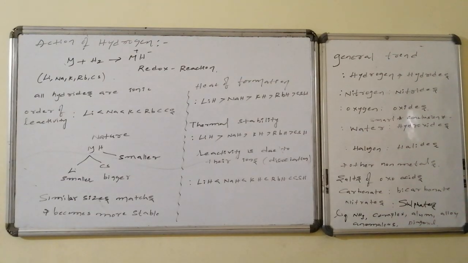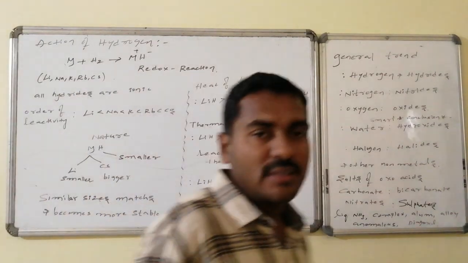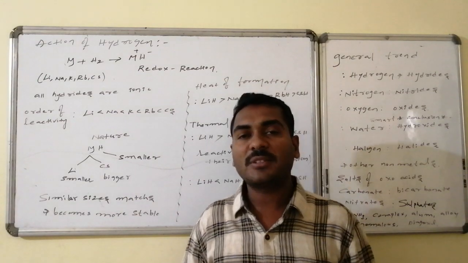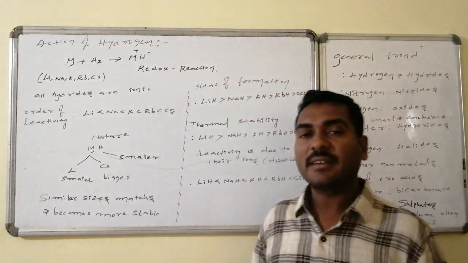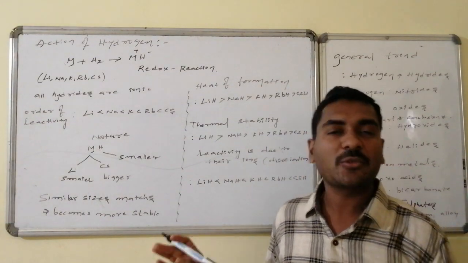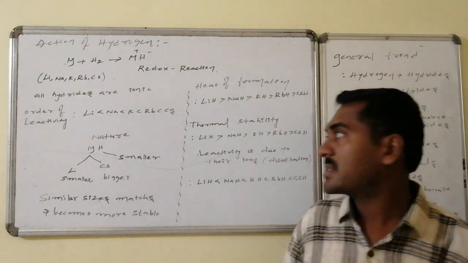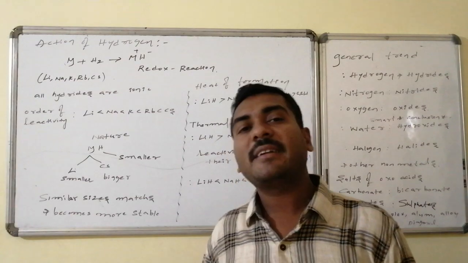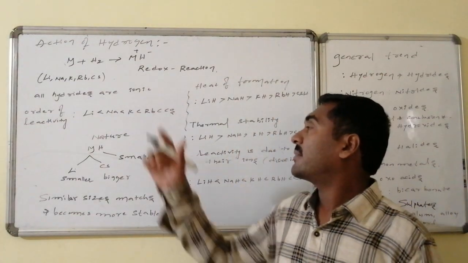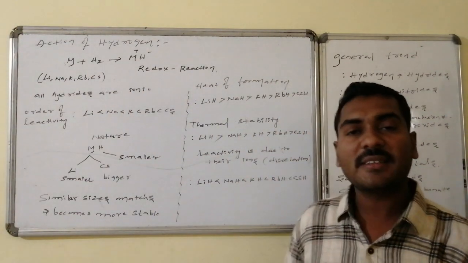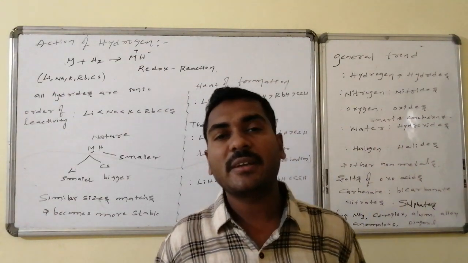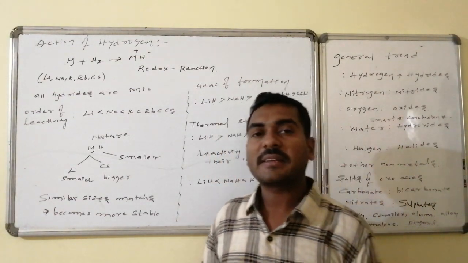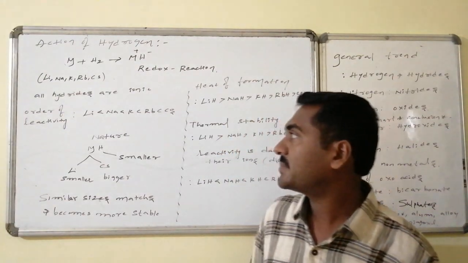As alkali metals are more reactive, on direct combination with hydrogen gas they lead to the formation of metal hydrides like lithium hydride, sodium hydride, potassium, rubidium, cesium hydride. All the hydrides are ionic in nature. In this reaction the metal undergoes oxidation and hydrogen undergoes reduction, because the electronegativity of hydrogen is higher, and this reaction is an example of a redox reaction.